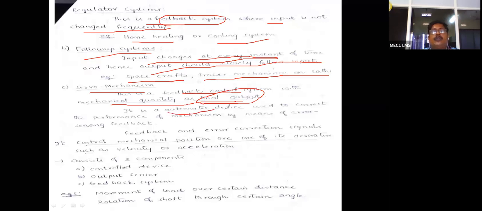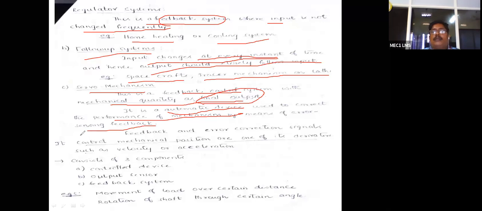It is an automatic device used to correct the performance of a mechanism by means of error-sensing feedback. With the help of error-sensing feedback, the performance of the mechanism is corrected. Whatever the error from the feedback, with the help of these mechanical arrangements, the performance of the system will increase, meaning it is improving.